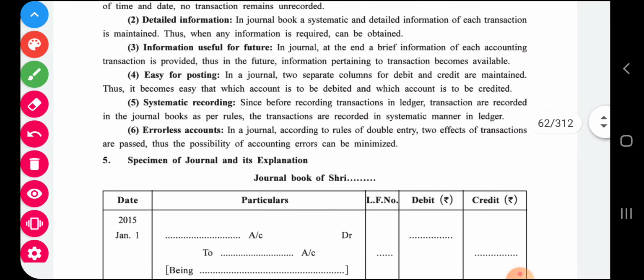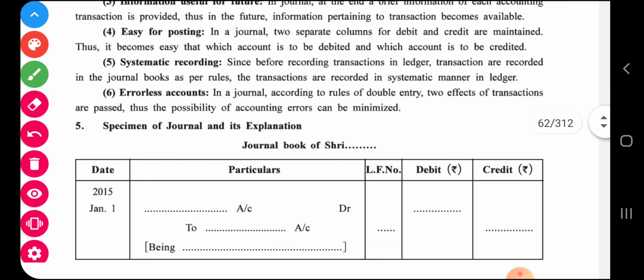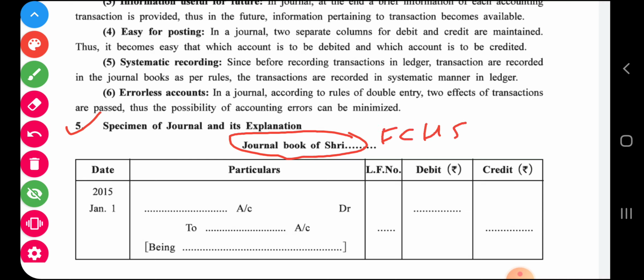Significance also, that is importance. Now specimen means how journal is prepared. What is the format of journal? So in journal there are total 5 columns. You will give the title Journal of Sri, for example, Journal of Sri Fatima Convent High School, because Fatima Convent High School is a person,